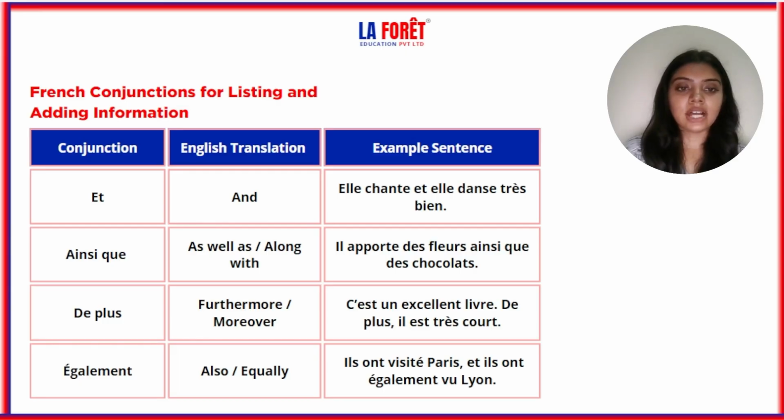Next is ainsi que. Ainsi que is as well as, or along with. So it is translated as as well as or along with. Il apporte des fleurs ainsi que des chocolats. Okay, so we have used it here to say as well as, or along with.